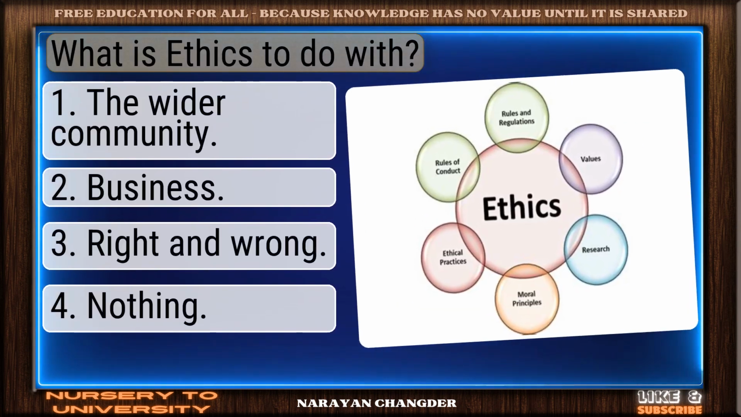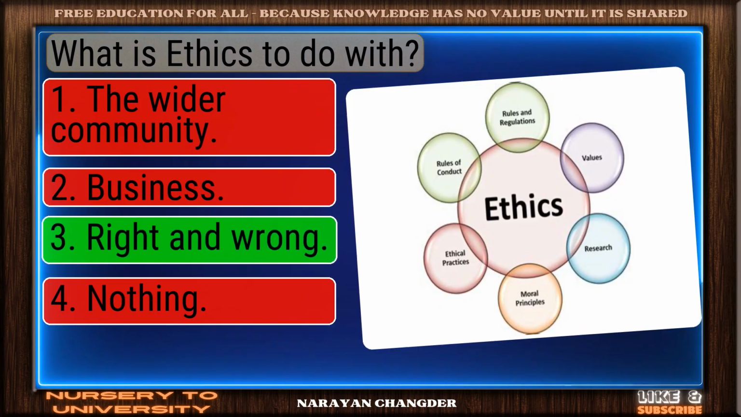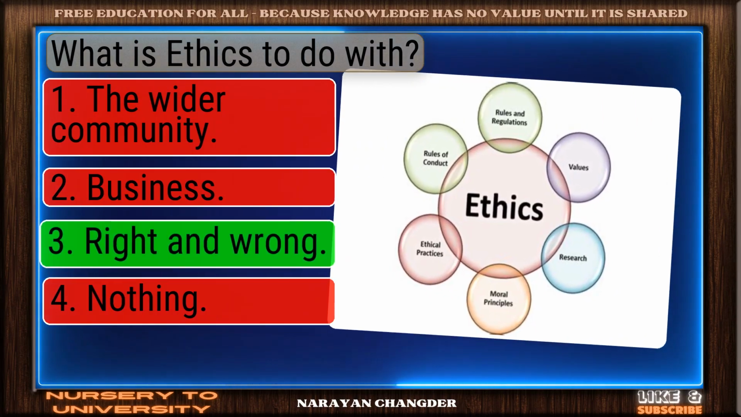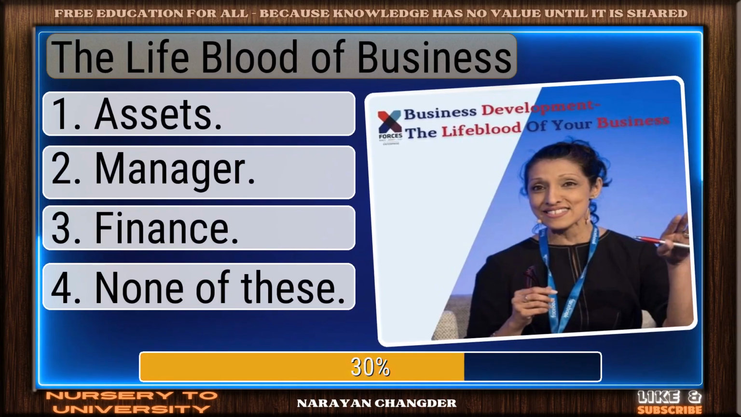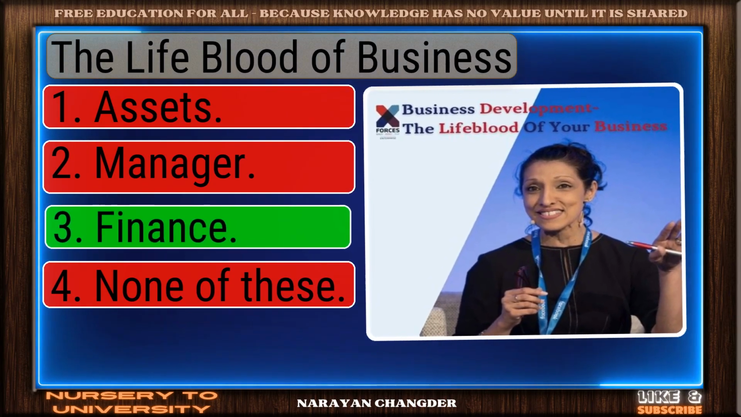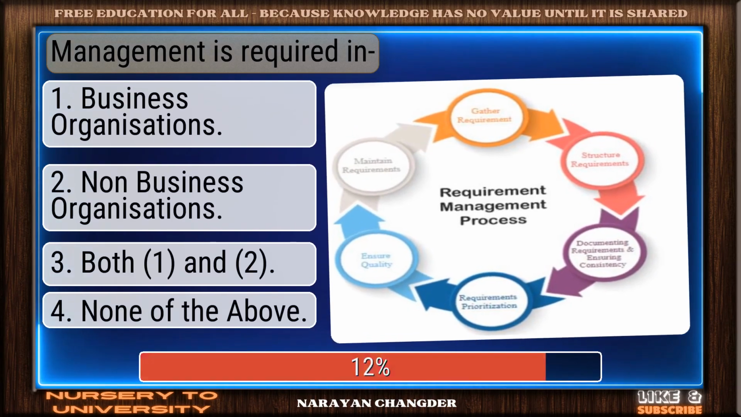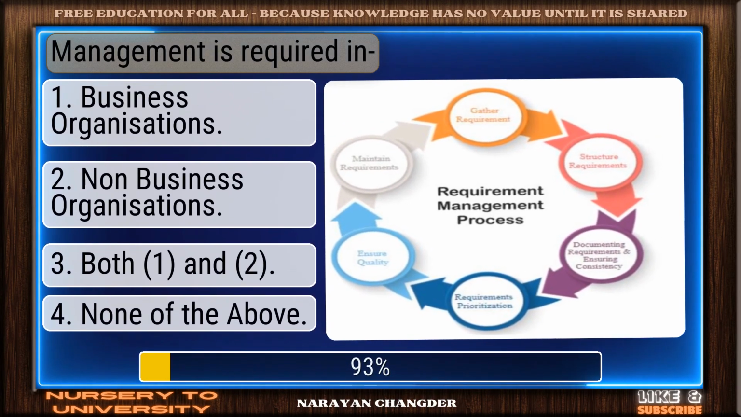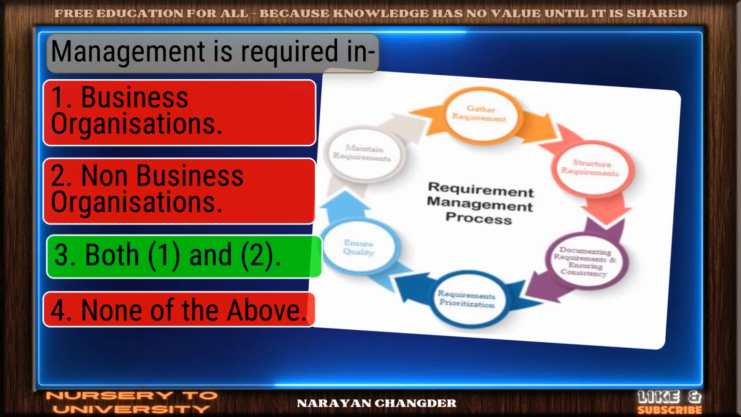What is ethics to do with? Good thinking. Right and wrong is the right answer. The lifeblood of business. Excellent choice. Finance is the right answer. Management is required in. Well reasoned. Both are the correct choice.